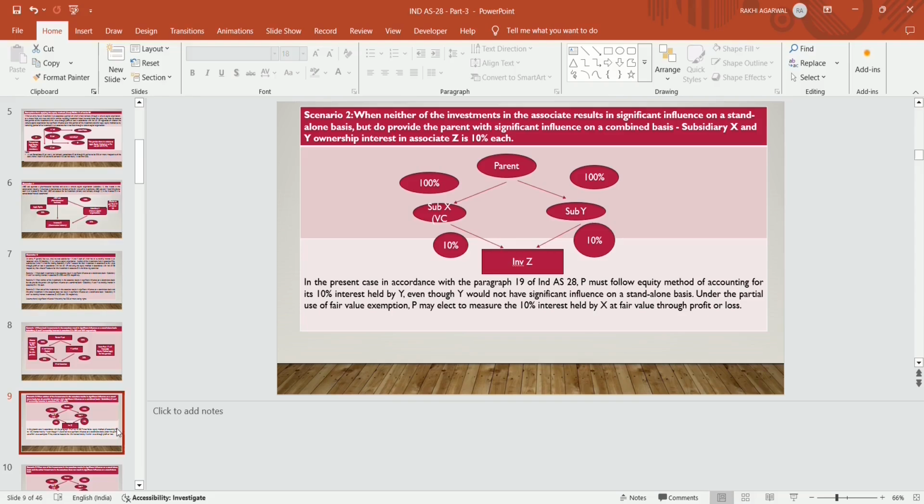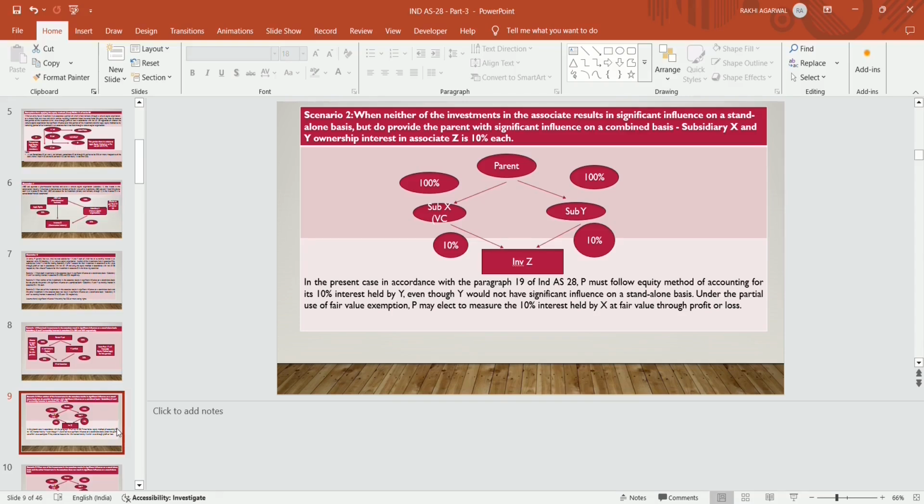Then the parent company, that is P Limited, will consolidate the balance sheets of X Limited and Y Limited under Ind AS 110. For that portion which is held through the venture capital organization, there is a choice either to apply the equity method or fair value through profit and loss account. For a normal entity, the equity method is mandatory.